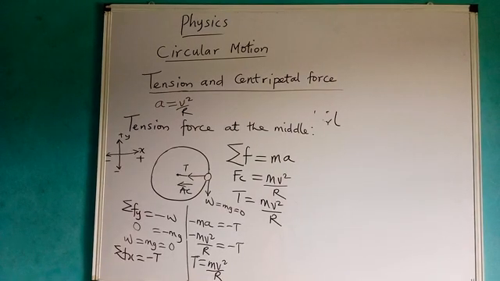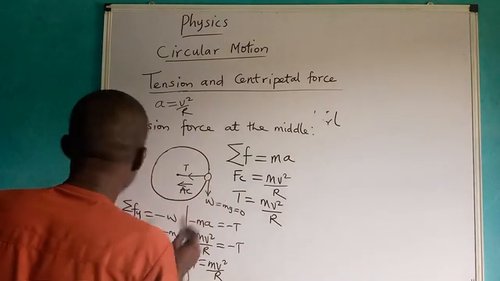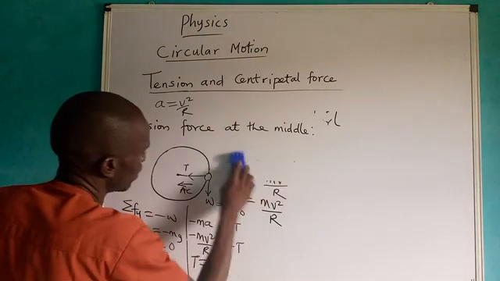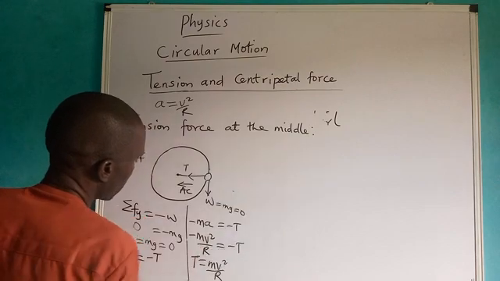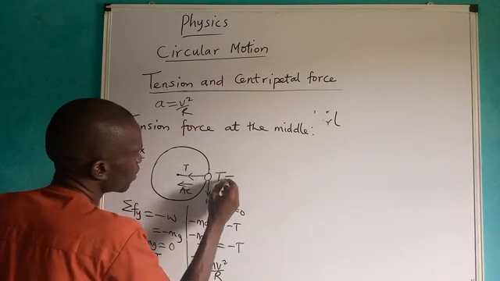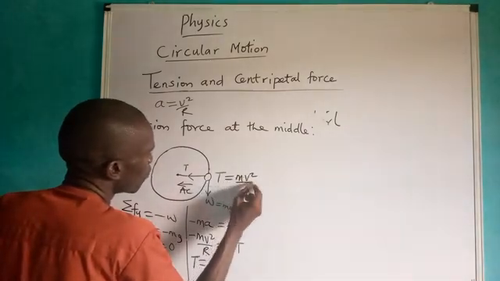Okay, now looking at the other case. Let us fix it at this point here: the force at the middle is equal to m v squared over r.